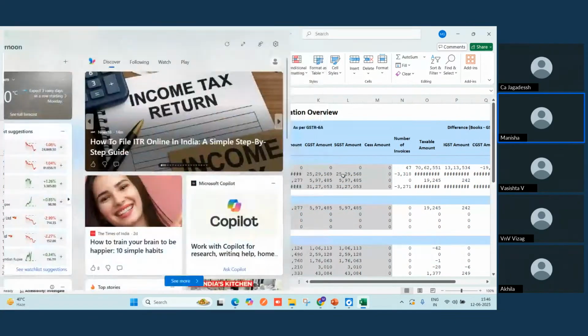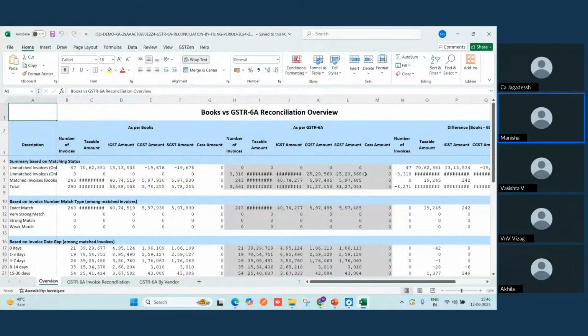In this reconciliation report, which I have downloaded just in front of you, we have three sheets, that is Overview, GSTR 6A Invoice Reconciliation, and 6A by Vendor. You will get a better understanding of the Overview sheet once you start working on GSTR 6A Invoice Reconciliation, because the Overview sheet just talks about the numbers.